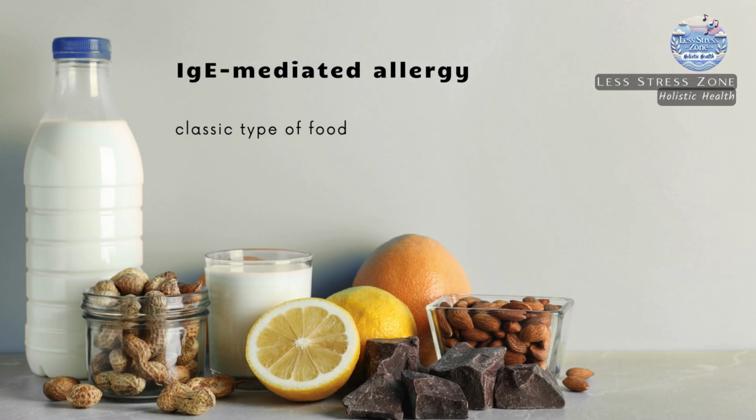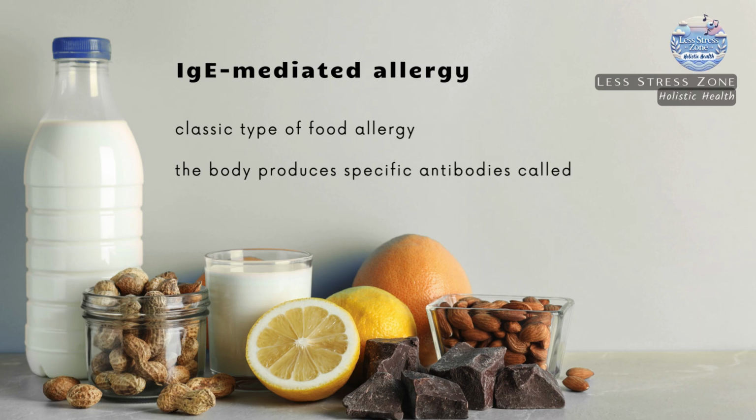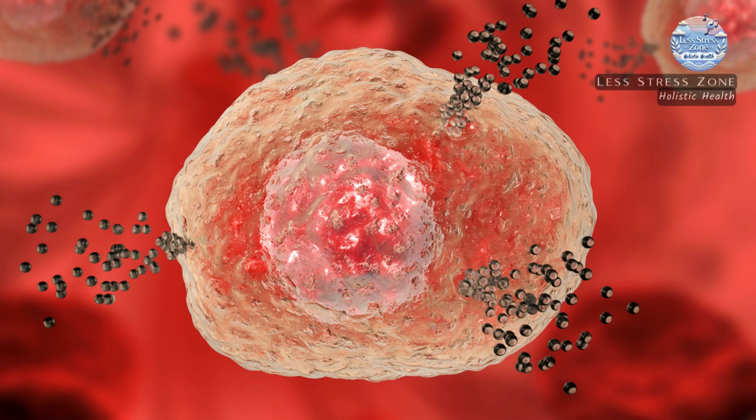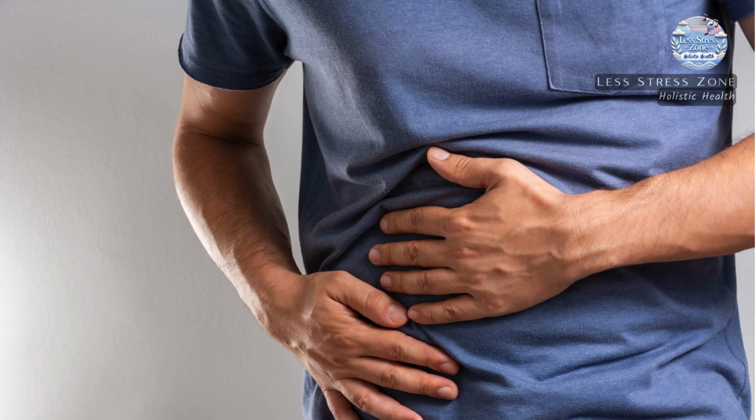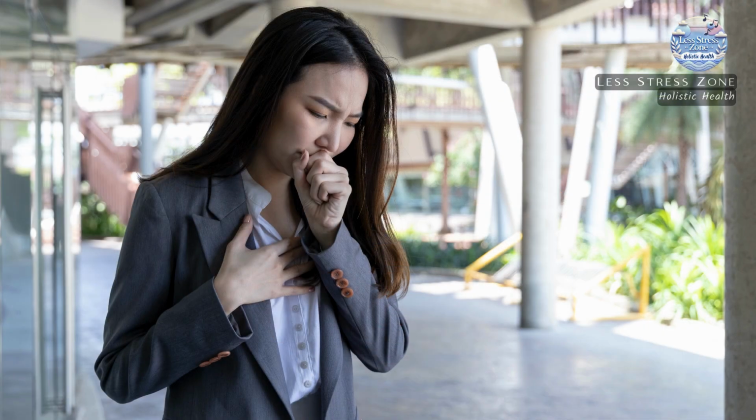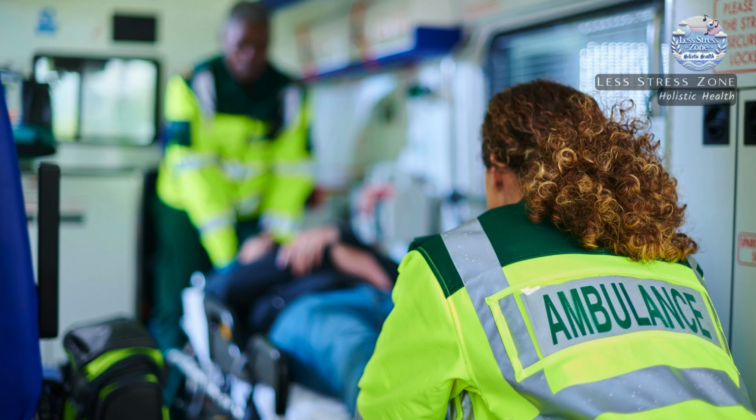IgE-mediated allergy. This is the classic type of food allergy that most people are familiar with. It is a form of allergic reaction in which the body produces specific antibodies called IgE. When exposed to the allergen, histamine and other inflammatory substances are rapidly released, causing symptoms such as hives, skin itching, swelling of the lips, tongue, or throat, abdominal pain, nausea, vomiting, diarrhea, coughing, shortness of breath, and wheezing. Symptoms typically occur within minutes to an hour after consuming the allergen.